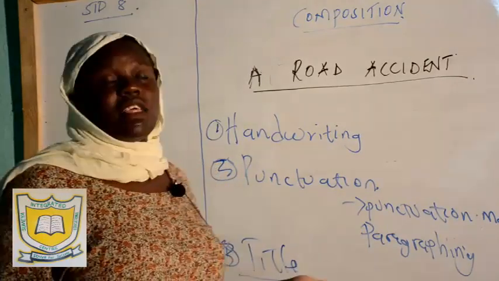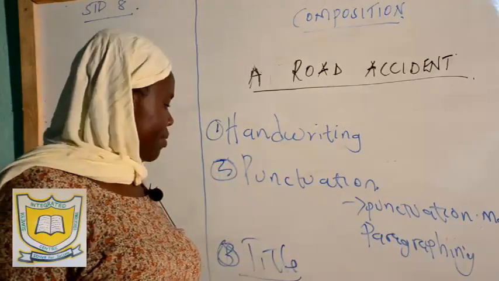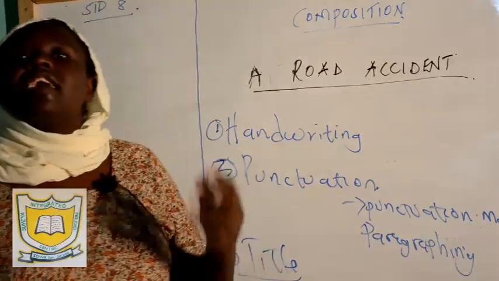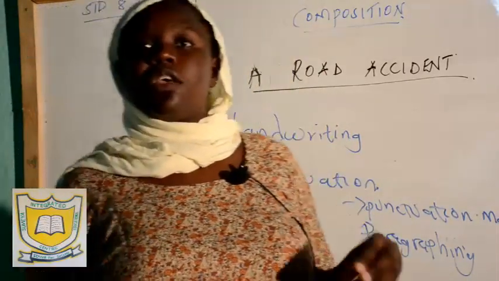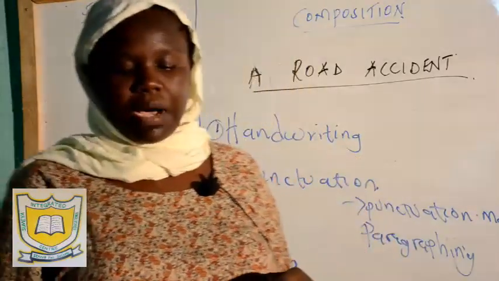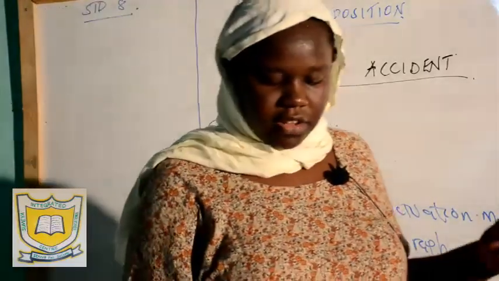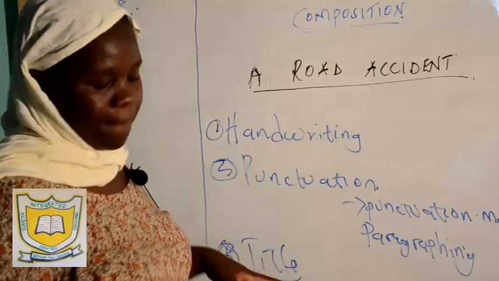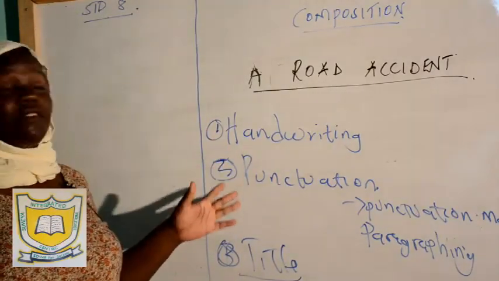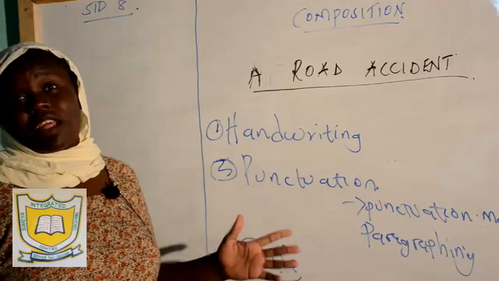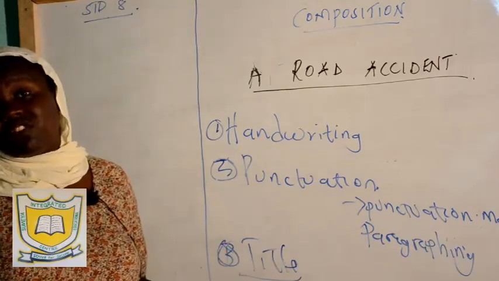When it comes to the title, I said let your title be brief, let it be underlined, let it be written in capital letters, and let it be relevant to the topic you are talking about. Now, let's go and talk about a road accident. You keep this in mind. At the moment you want to write your composition, have the correct handwriting, shape the letters of the alphabet the way they are supposed to be shaped.